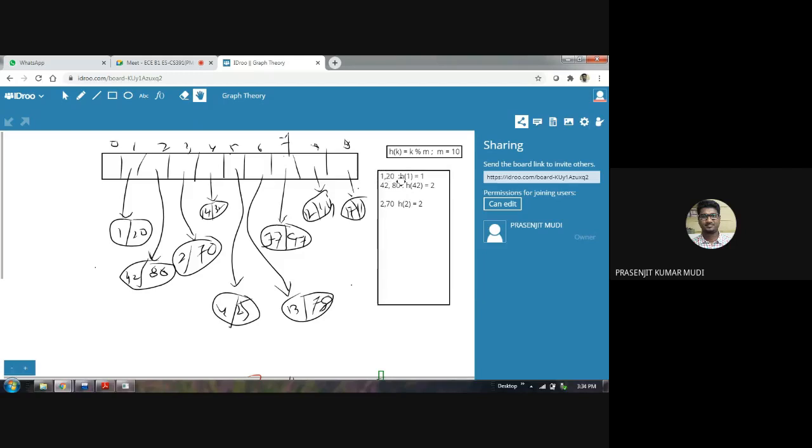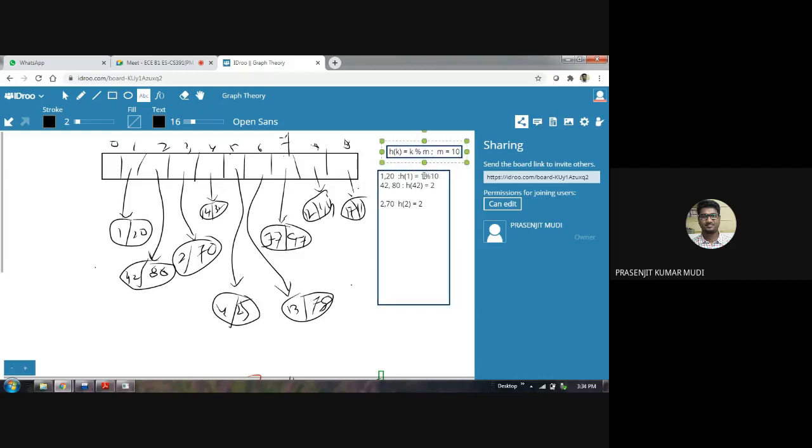So you need to find the hash value or hash key or hash address based on the hash function you are using in the program. Here the hash function used is the division method based hash function. The hash function of k is equal to the key value modulo division m. What is m here? m equal to 10. Here it is shown h(k) equal to k modulo n.